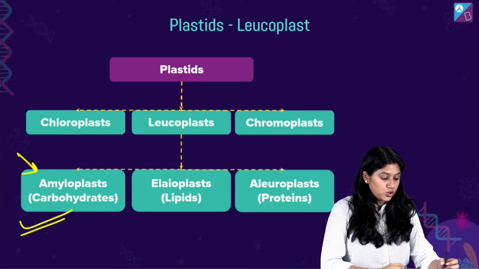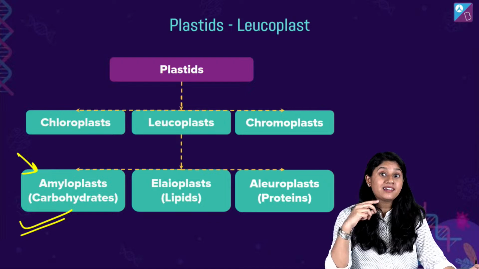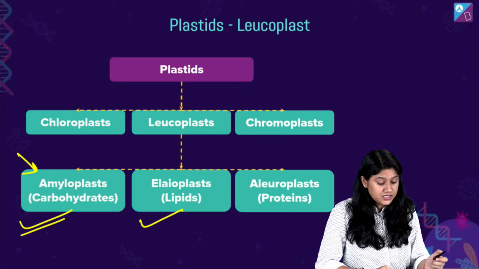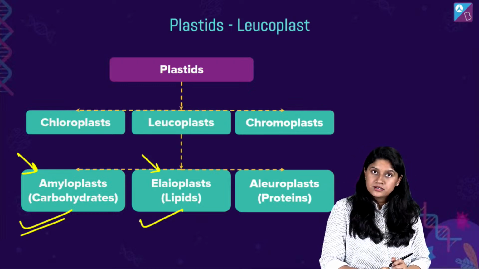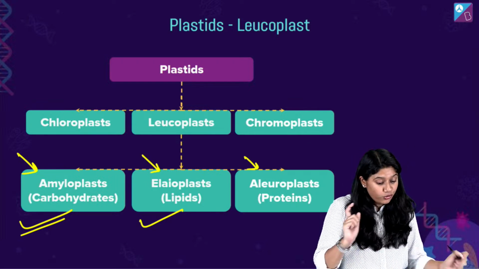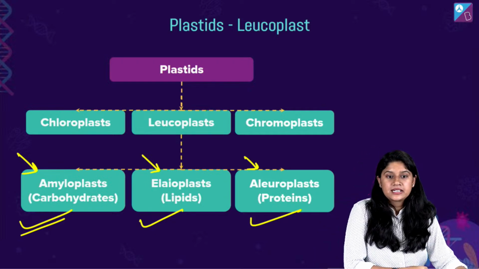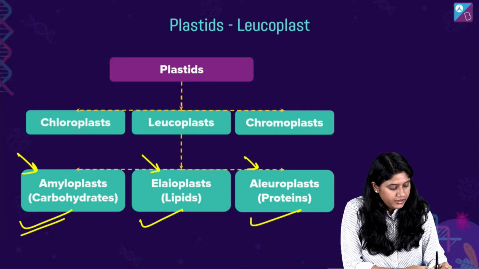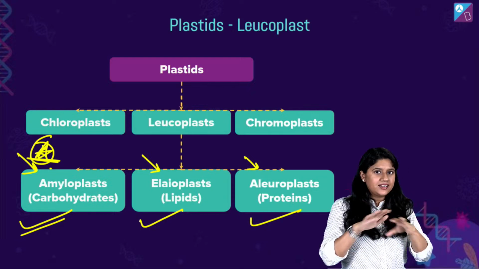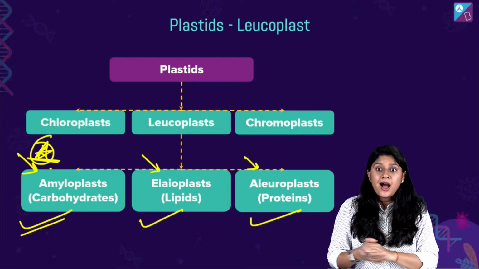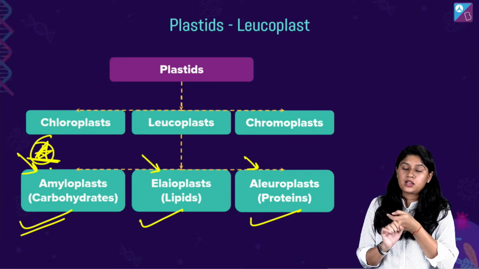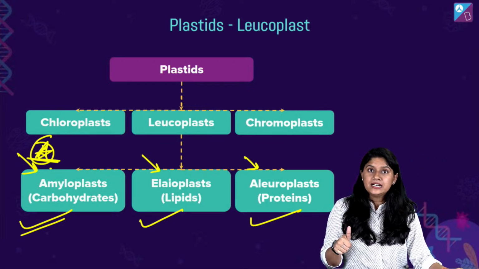Very good. So if the leucoplast is storing the carbohydrate, we call it the amyloplast. If we see that there's a storage of the lipids, what do we call it? Elaioplast, right? If we have the storage of protein, we call it the aleuroplast, right? Clear? So ये नाम हमें याद रहेंगे. Super important. तो leucoplast वैसे बहुत ही सिंपल हैं. They are colorless. They actually play a very important role in the storage. अब storage में तीन चीजें आ गई. कार्बोहाइड्रेट को स्टोर करें तो क्या बोलेंगे? लिपिड को स्टोर करेंगे तो क्या बोलेंगे? एंड प्रोटीन को स्टोर करेंगे तो we'll call them this. Everyone clear? चलिए.